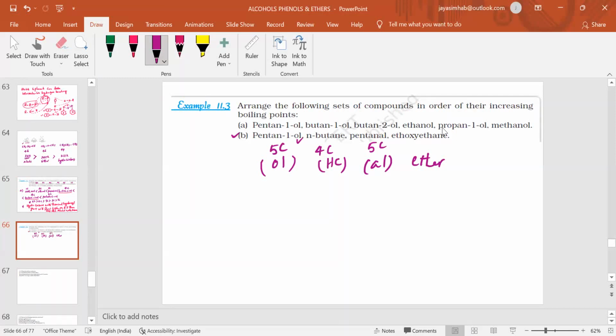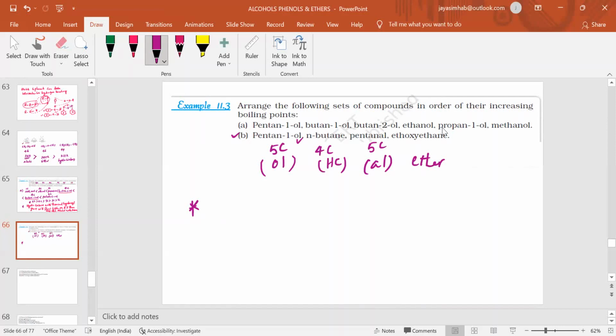So how do you compare the boiling points among these groups? The reason for the differences is intermolecular hydrogen bonding formed by alcohols and phenols. So pentan-1-ol will have the highest boiling point among these groups, then pentanal, the aldehyde, then ether, then butane.